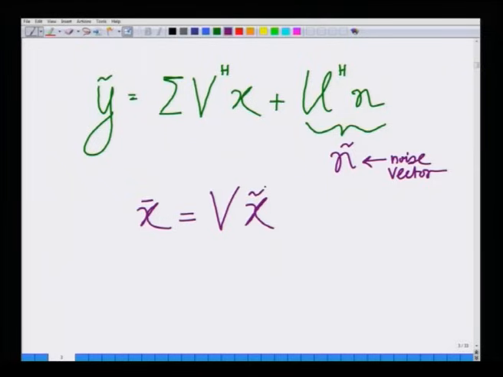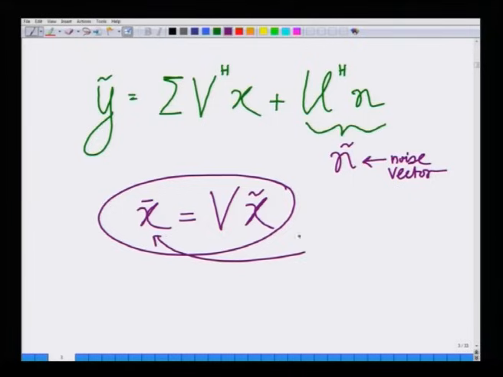I am going to take a vector x tilde of transmit symbols, multiply it by V, and this is the vector I am going to transmit. So, this is the transmit vector x bar and it is given as V times x tilde.